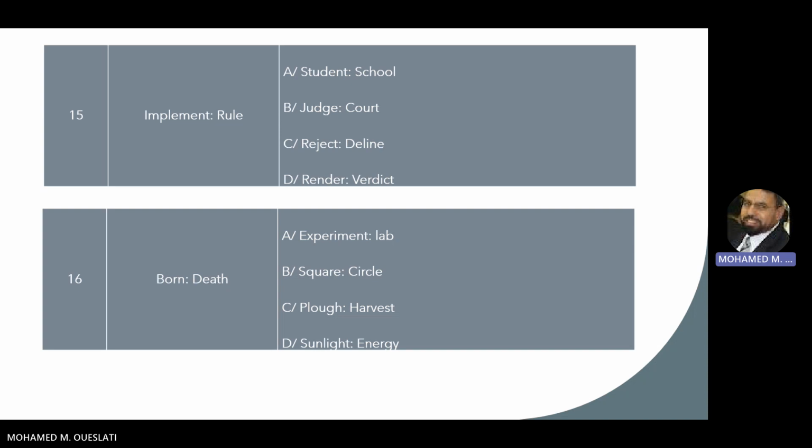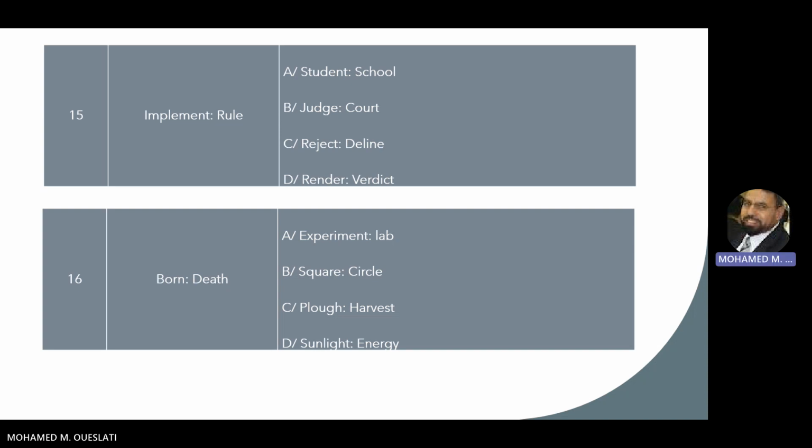16, born, death. Here we talk about the beginning and the end. So the right answer for this one is C, which is plow and harvest. So it is the beginning and the end.